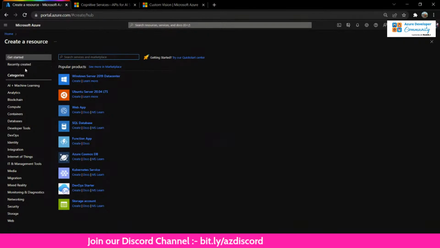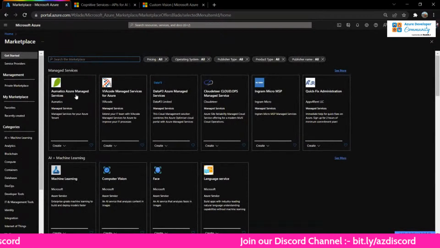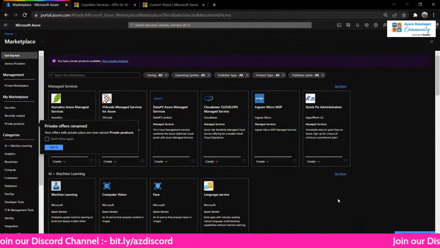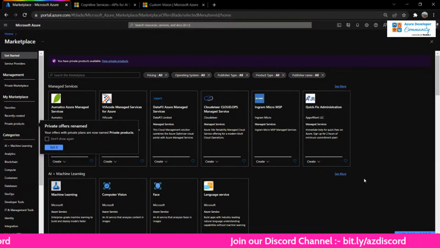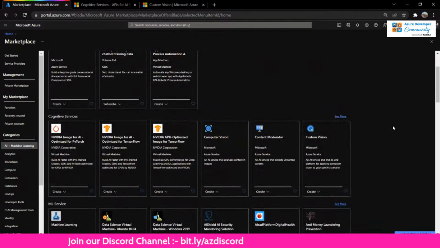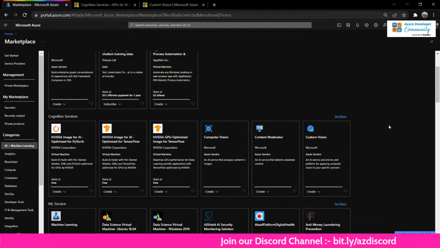And there's something called the marketplace, which we just saw. So yeah, this is that marketplace. The marketplace is again a place where you can explore a lot of other services. Trust me, I don't even know how many services exist here. You can just click on see more, and you can find thousands more services. These services are not just offered by Microsoft, but also by a couple of companies who give out their services on Microsoft Azure. They're partnered here and they give out services.